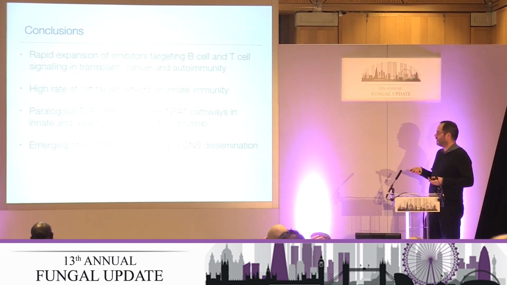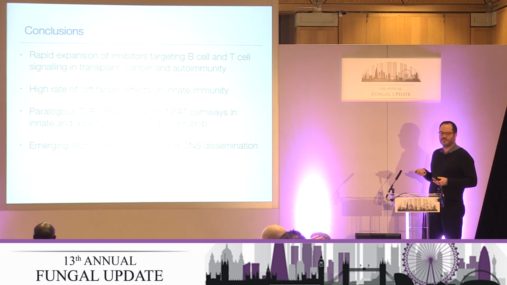There's this paralogous TLR9, BTK, calcium, NFAT pathway in the innate system, which seems to be important for aspergillus, and obviously ibrutinib takes out the BTK component. Calcineurin inhibitors like tacrolimus and cyclosporin take out calcineurin. And there's this emerging story of BTK, cell death and CNS infection, which we've got a few theories about, which I think are going to be really interesting to investigate.